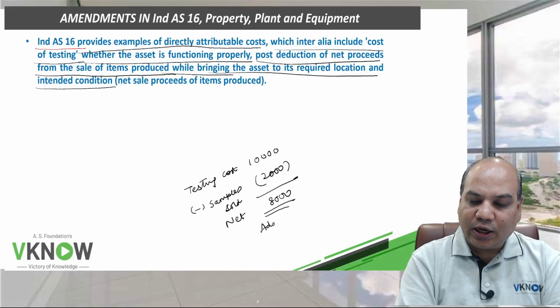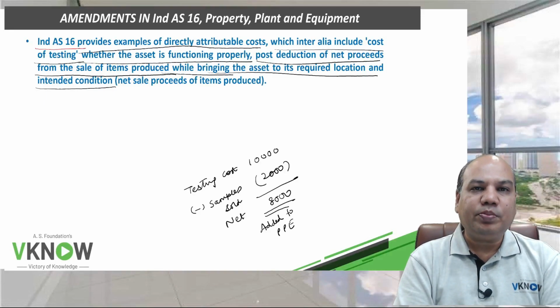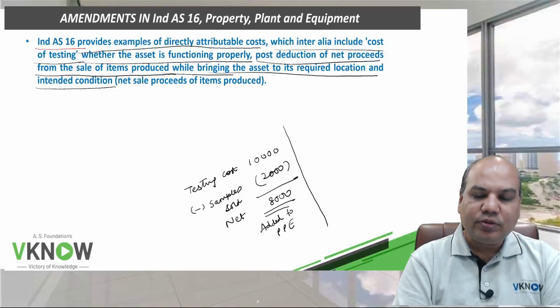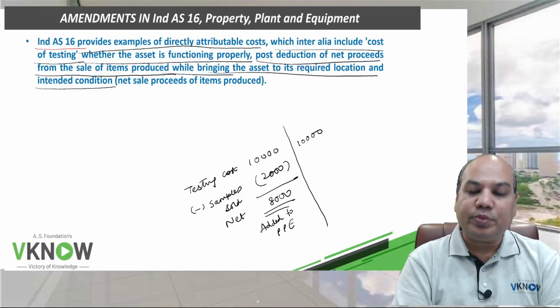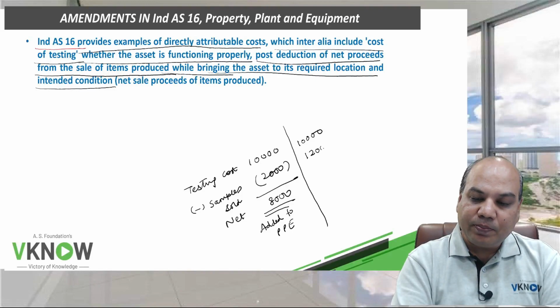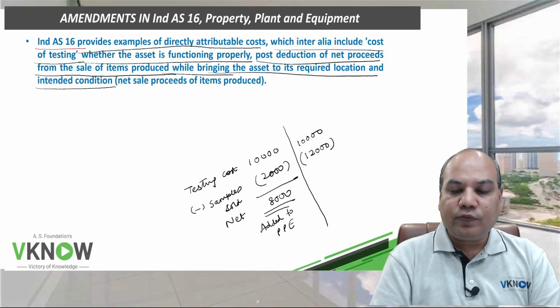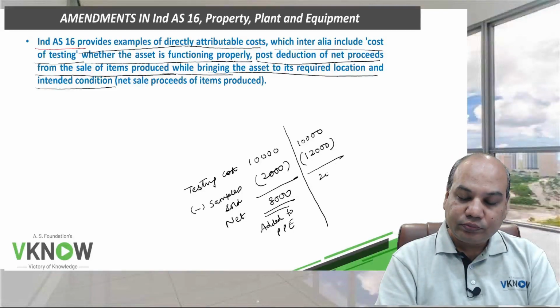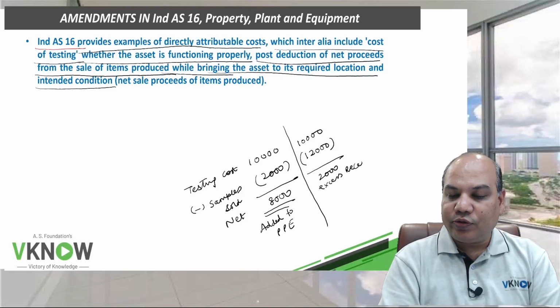This is added to the cost of PPE. But I will take a different example now. The cost of testing is 10,000 rupees and the samples that were realized from testing were sold for 12,000 rupees. So there is an excess received of 2,000.